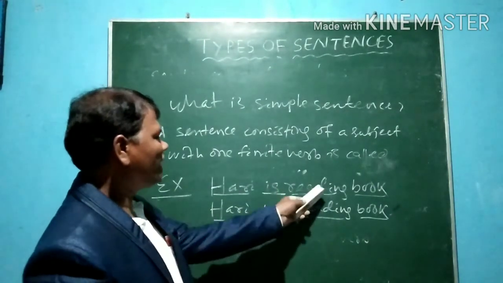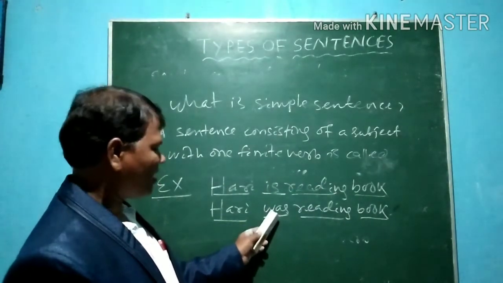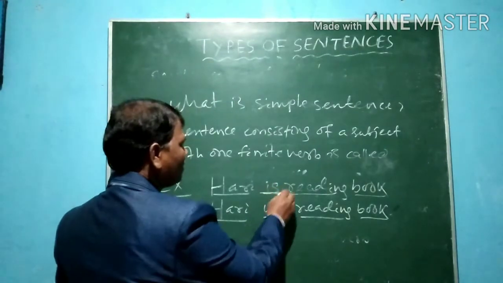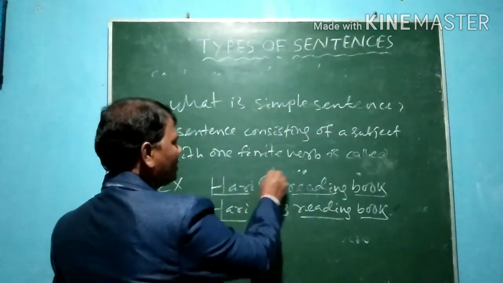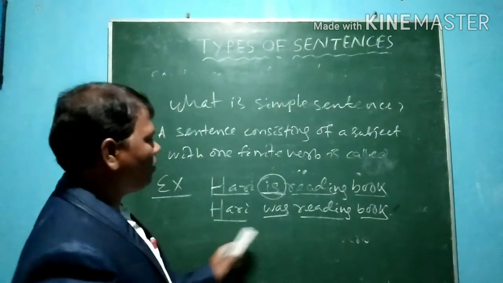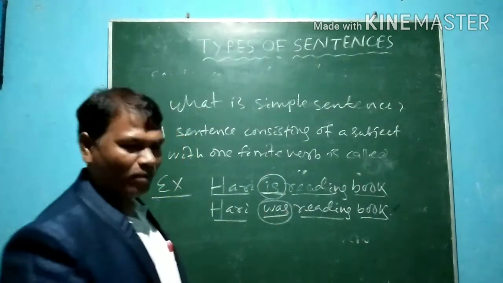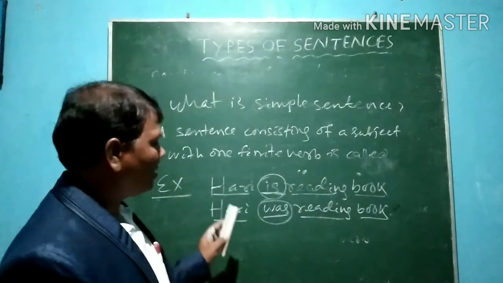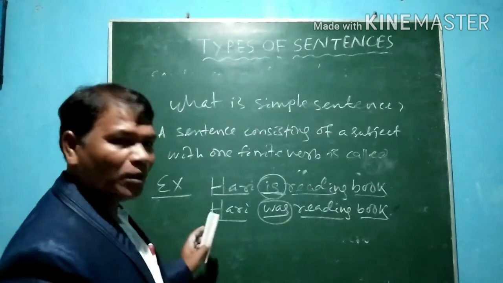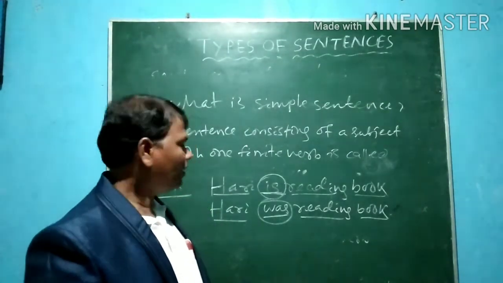It refers to present tense, and the verb "was" refers to past tense. So, "He is reading book." In this sentence, "is" is the finite verb. And "Hari was reading book." In this sentence, "was" is the finite verb. Then, what is a finite verb? A verb which indicates tense in a sentence is called a finite verb.